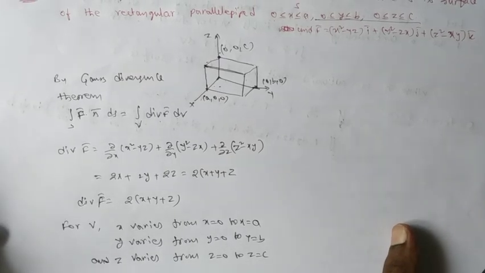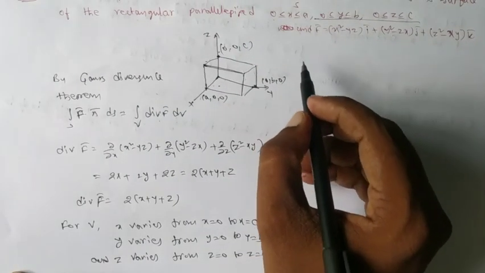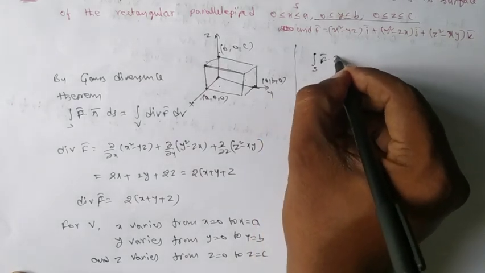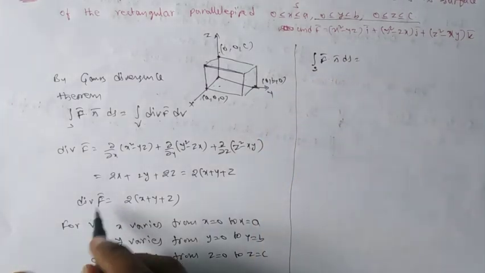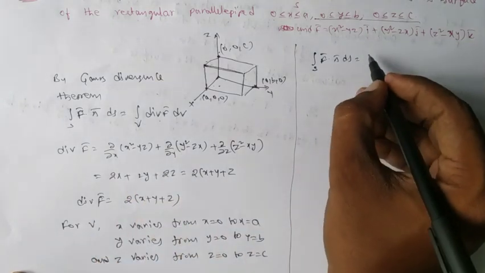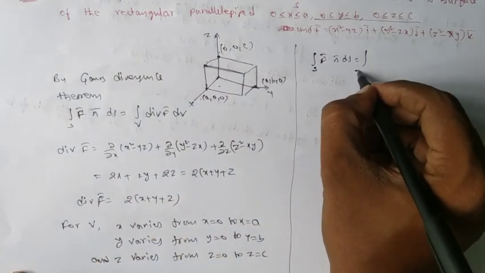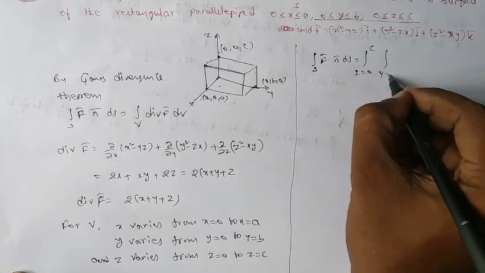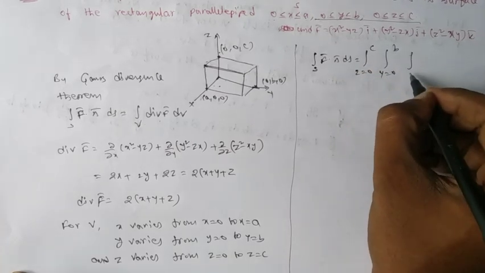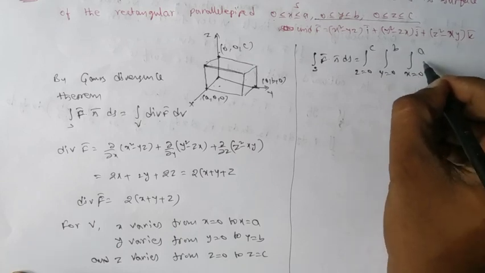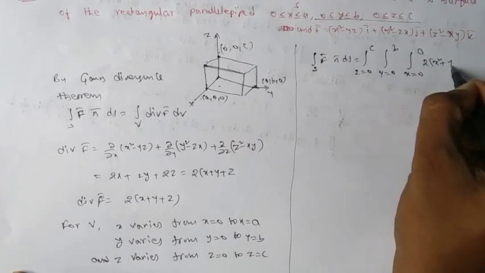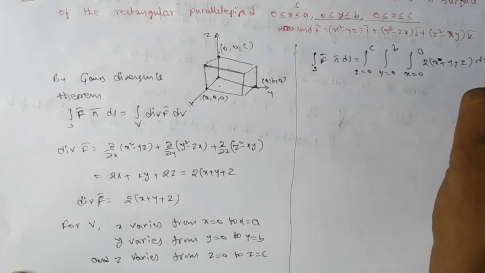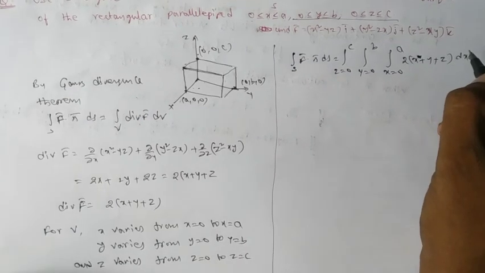So I can write this volume integral. Therefore, the integral over S of f bar dot n bar dS equals the integral for z from 0 to c, y from 0 to b, x from 0 to a, of 2 times (x plus y plus z) dx dy dz.